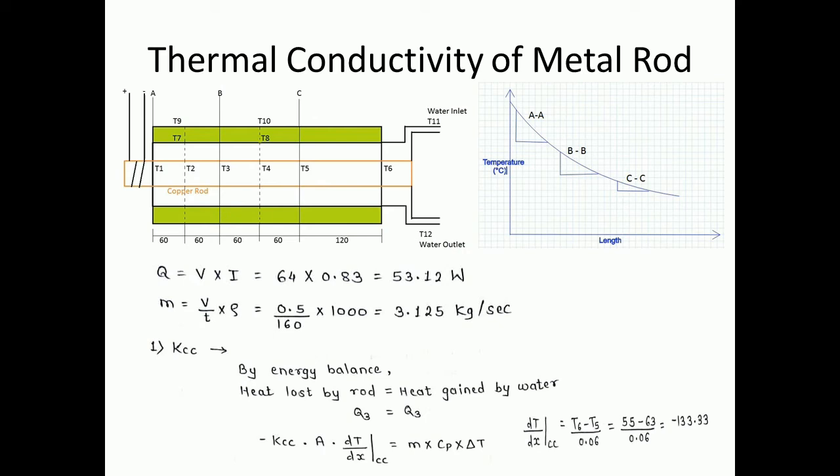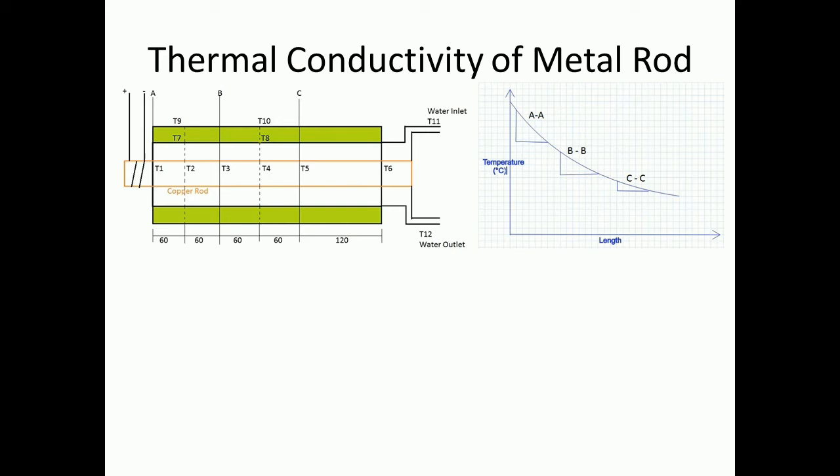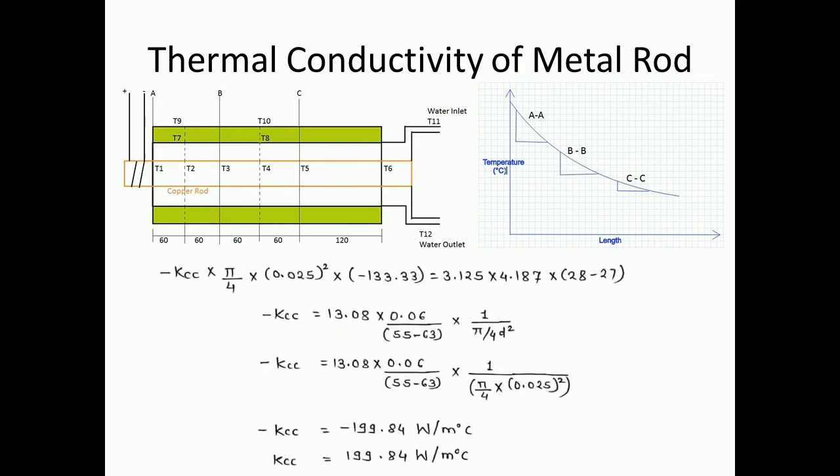and the change in temperature with respect to length is equal to minus 133.33. Once we get the dT by dx value at C section, we can calculate the thermal conductivity at C position. So after putting all the values in the energy balance equation, the thermal conductivity at C section is equal to 199.84 watt per meter degree Celsius.